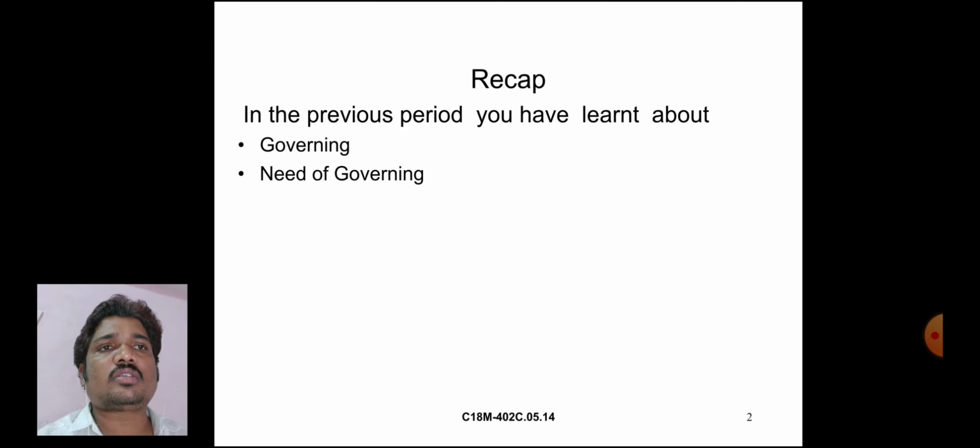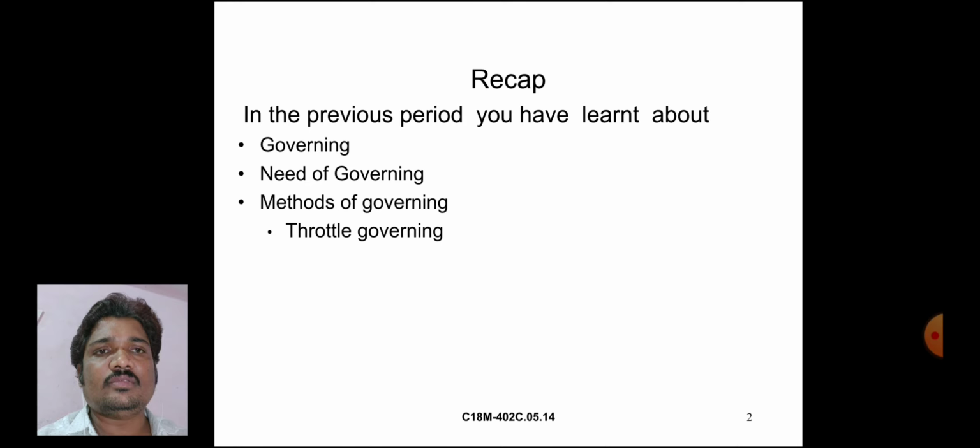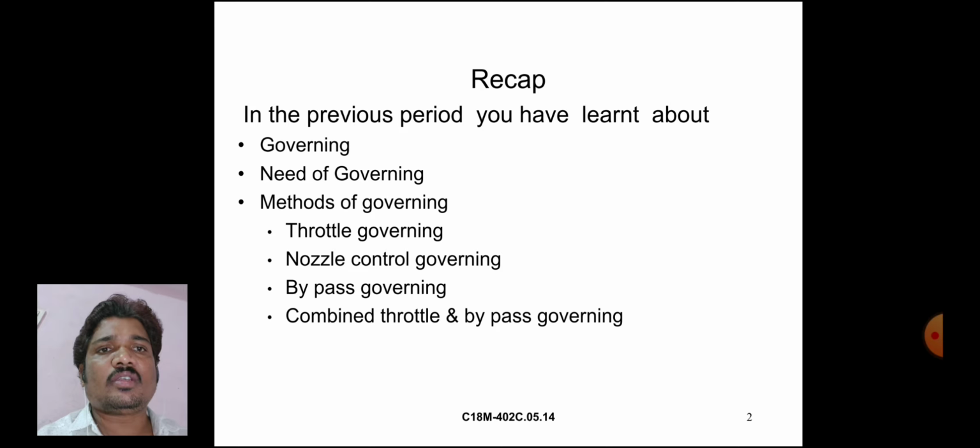In the last class we learned about methods of governing: throttle governing, nozzle control governing, bypass governing, and combined throttle and bypass governing.